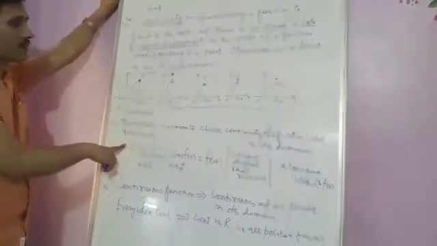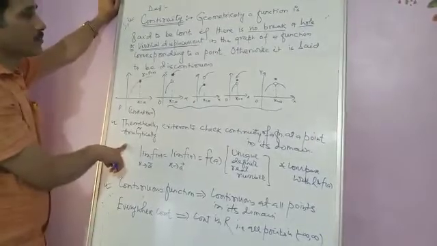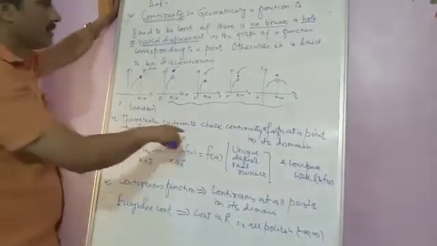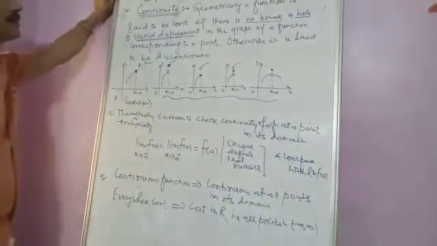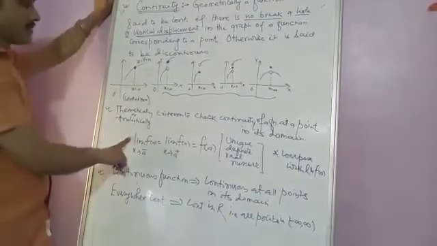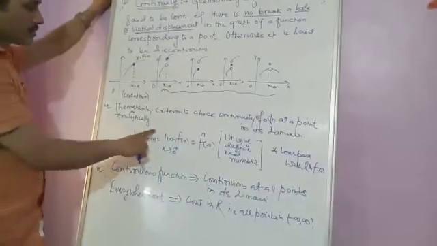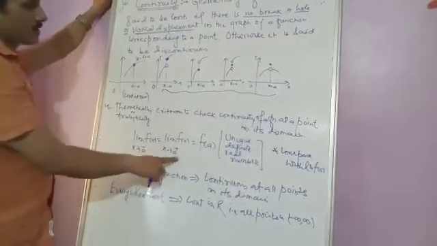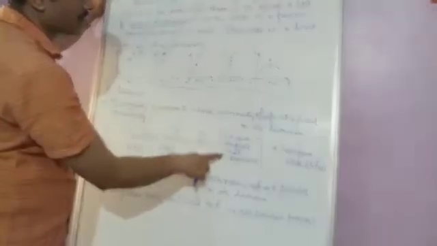Theoretically, if we want to check whether a function is continuous at a point or not, we have a criterion, analytically, to check continuity of a function at a point in its domain. Let x equal to a be a point in the domain of a function. Then limit of f(x) as x tends to a minus equals limit of f(x) as x tends to a plus equals f(a). Here f(a) should be a unique definite real number.